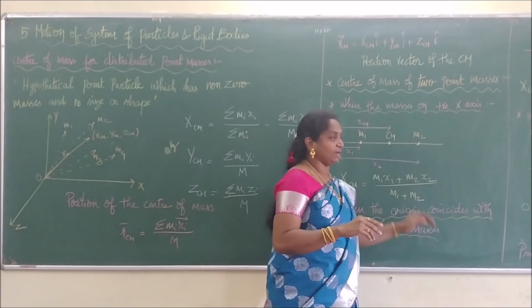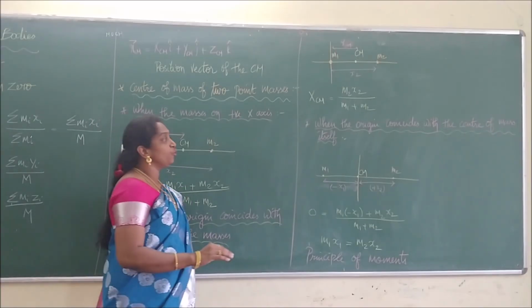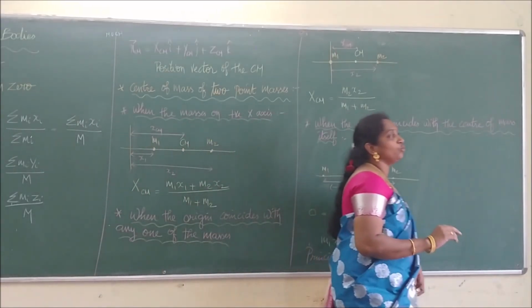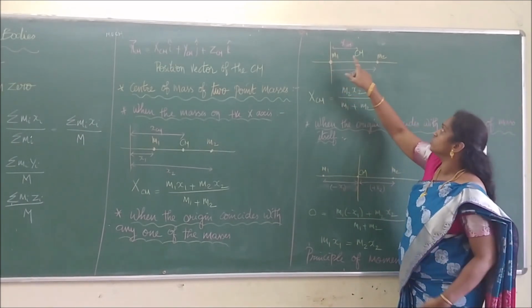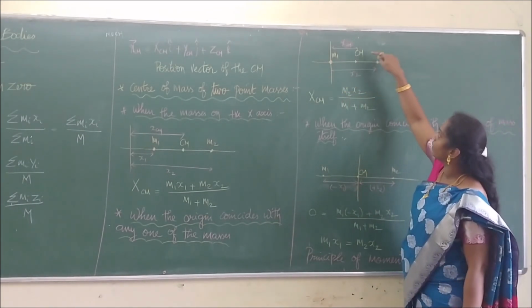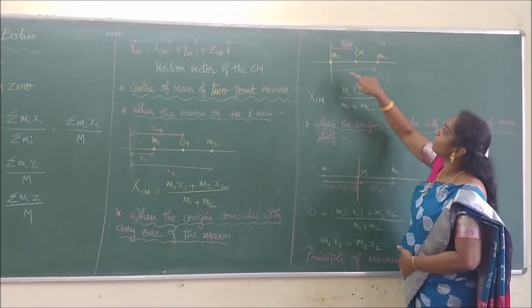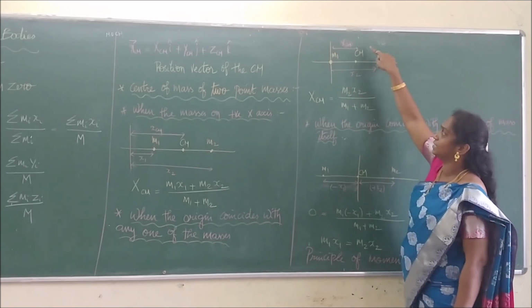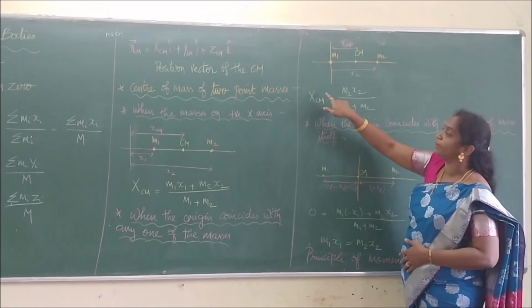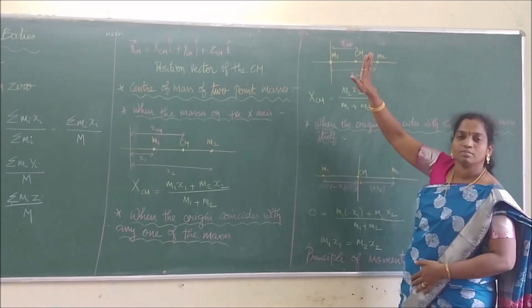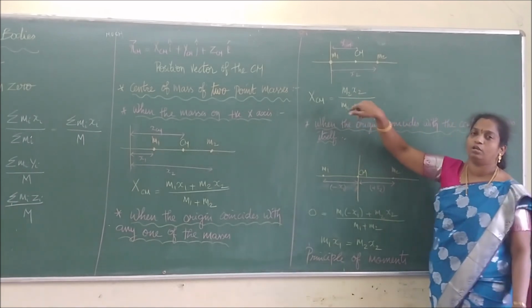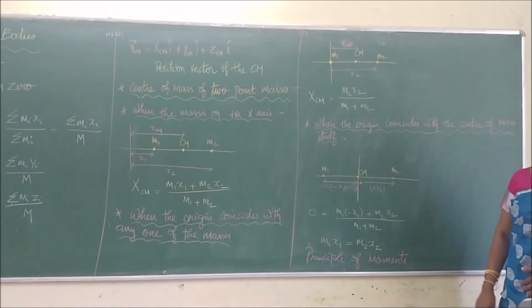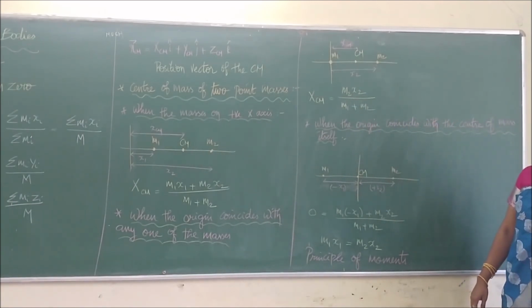See this diagram: m1 has been placed at the origin, and the center of mass and m2 are given. The equation will be reduced this way. Is it clear? Is it very simple?